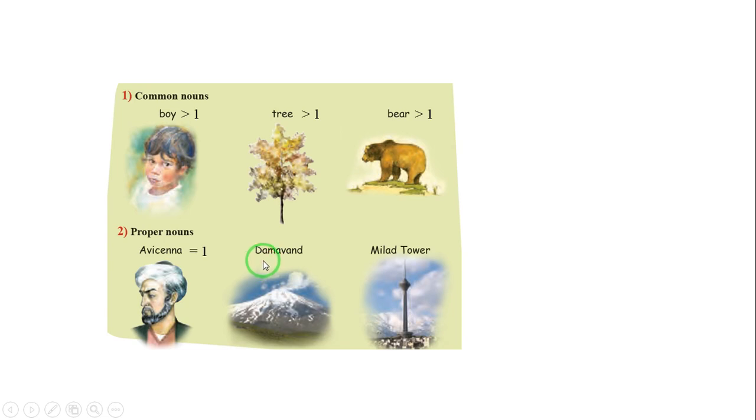How many Damavand do we have in this world? Like God, we only have one. How many Milad towers do we have in this world? Like God, we only have one. You notice something: lowercase b, lowercase t, and lowercase b. Lowercase letters are for common nouns, more than one.